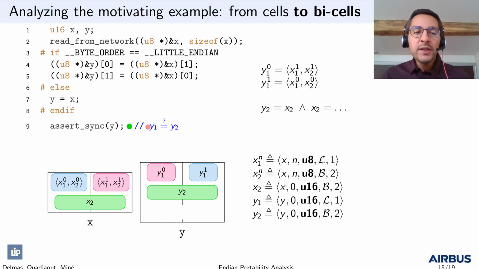the memory domain does not immediately try to synthesize Y1. It first tries to synthesize a shared B cell for Y1 and Y2 instead. And the way it does it is by looking at a number of possible patterns, such as the following. It looks in the memory environment for any existing cell which would be equal to both Y1 and Y2. X2 is a candidate because we have this equality.